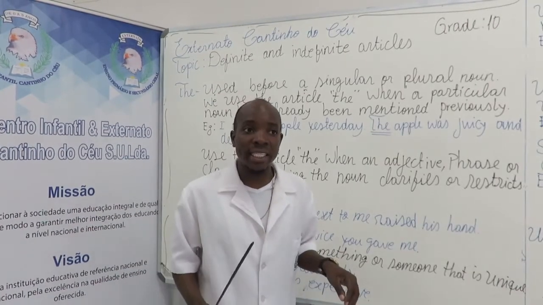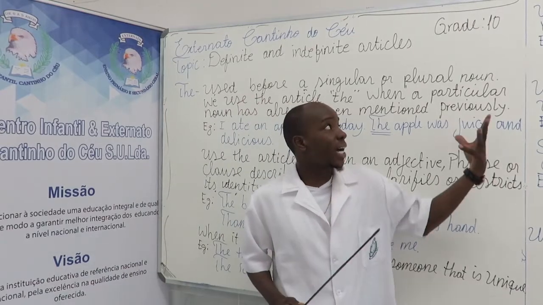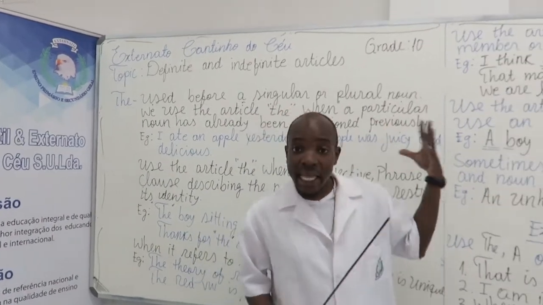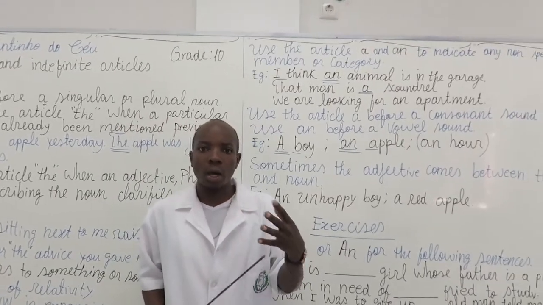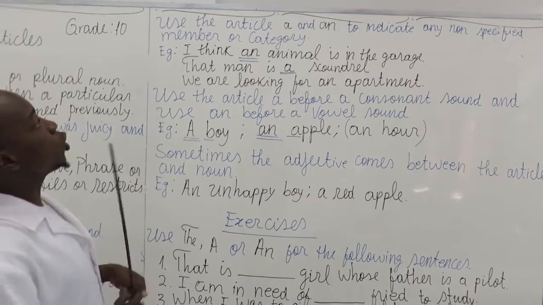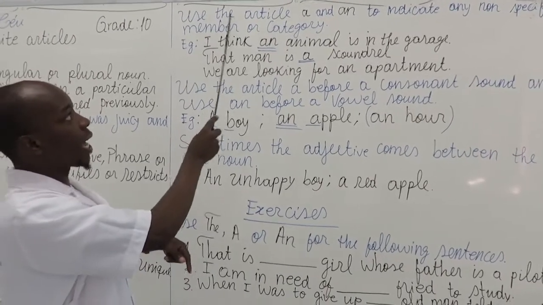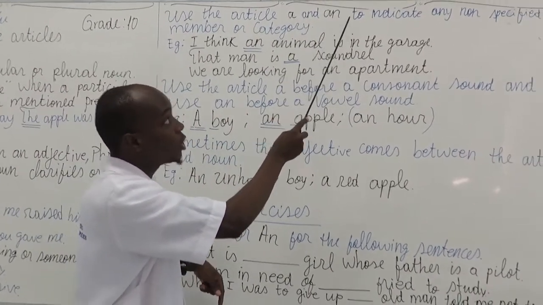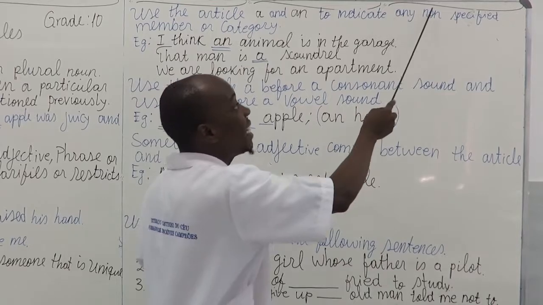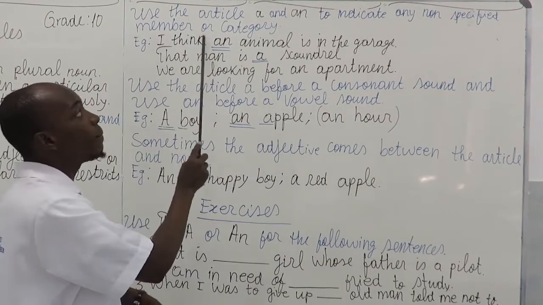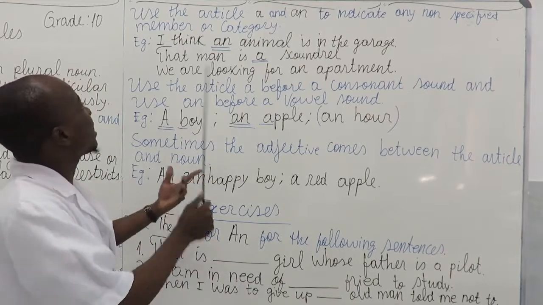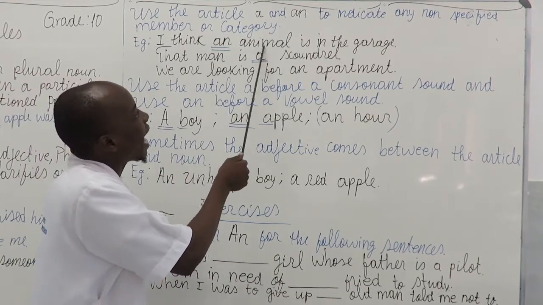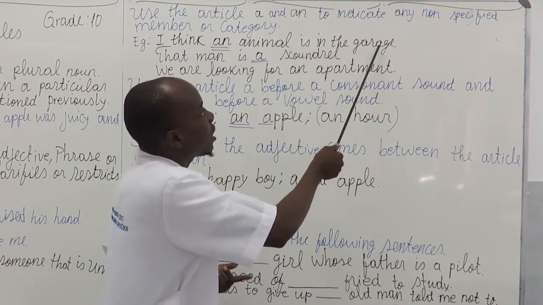Now, as far as the definite article is concerned, I hope you already got the point. Now, we're going to get to the other part of the lesson, which is the part where we're going to talk about "a" and "an." When are we going to use them? We're going to use the articles "a" and "an" to indicate a non-specified member or category. What is that, member or category? Let's see the example. I think an animal is in the garage.